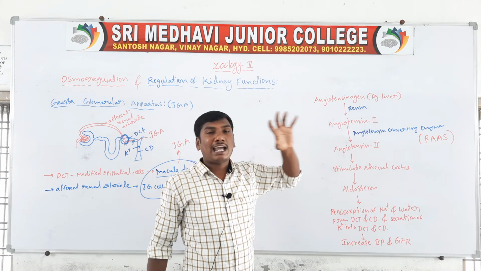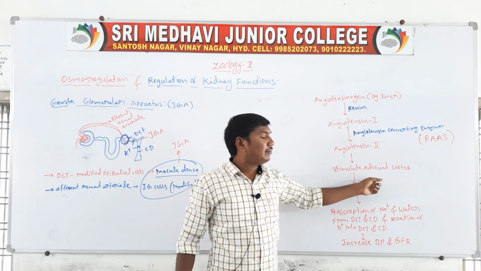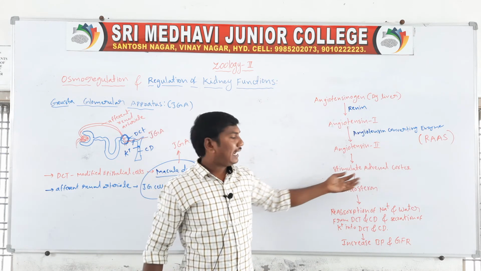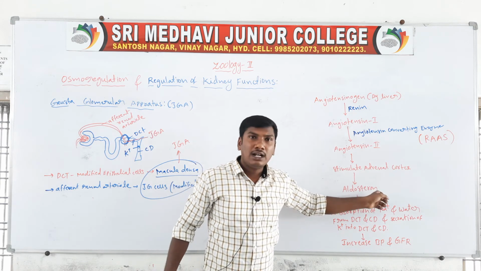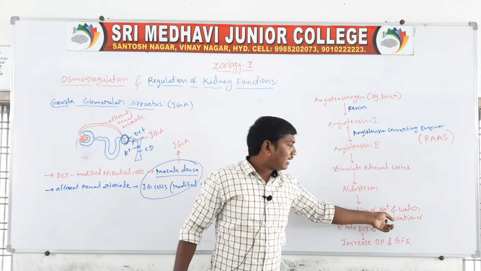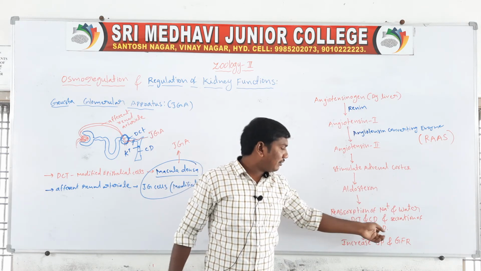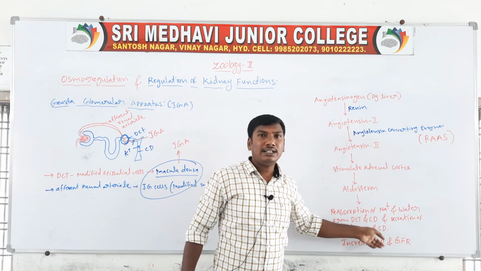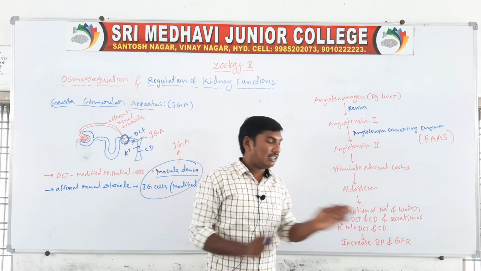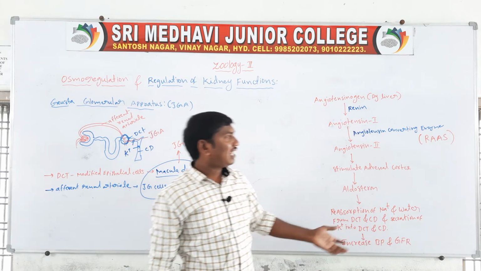Angiotensin 2 stimulates the adrenal cortex, which releases aldosterone. Aldosterone causes reabsorption of water and sodium ions and secretion of K plus ions into the distal convoluted tubules and collecting duct. In the final step, the blood pressure and glomerular filtration rate increase.